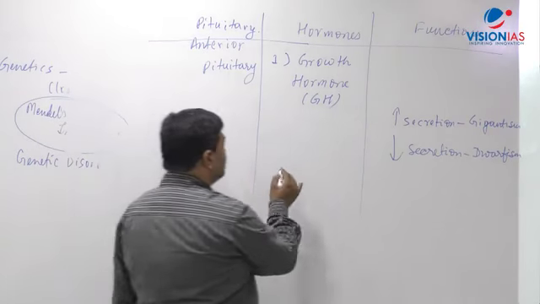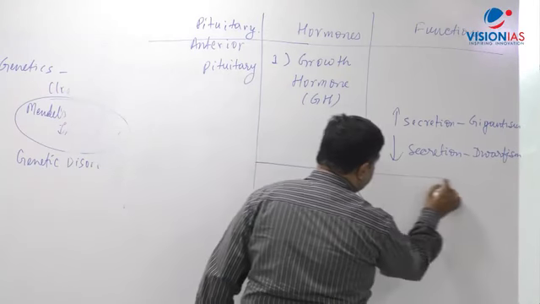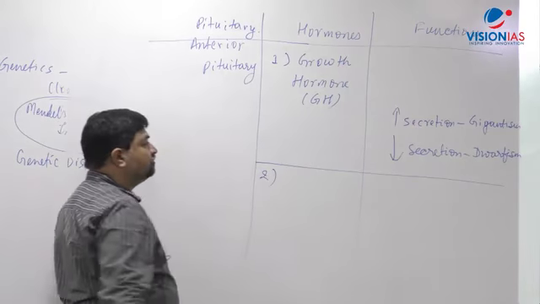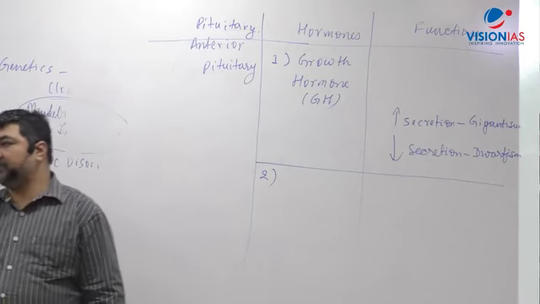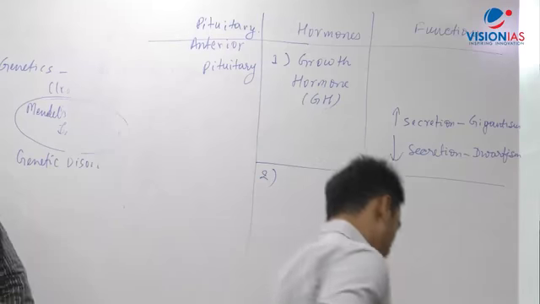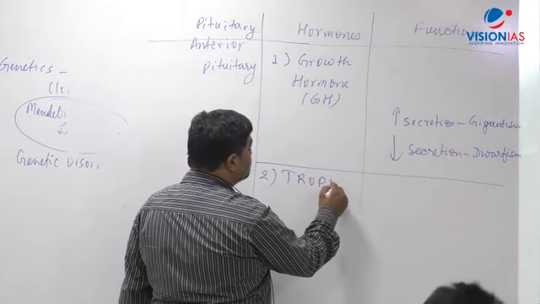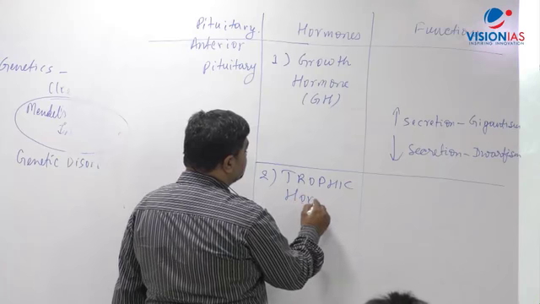Now what can you do? You can do it like this. Make a line here and then write here, second type, number 2. I am giving the classification of the hormone. That is what is called trophic hormones. You write here trophic, T-R-O-P-H-I-C, trophic hormones.